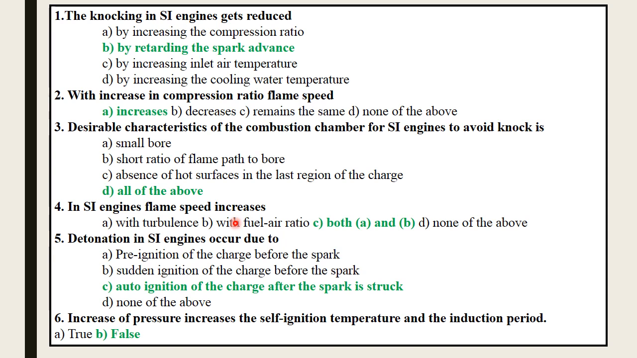Now fourth, in SI engines, flame speed increases: first with turbulence, second with air-fuel ratio, third both A and B, and D none of the above. The correct option is C, both A and B. In an SI engine the flame speed increases with turbulence as well as with fuel-air ratio. As we know, the flame speed increases with a slightly rich mixture.